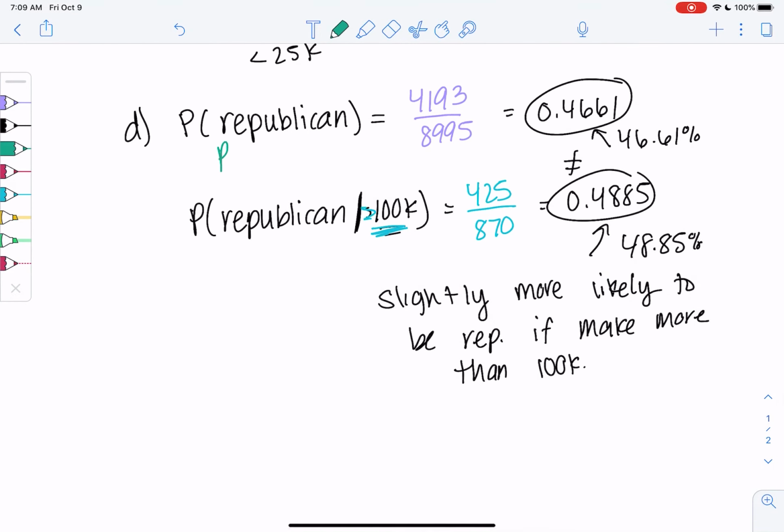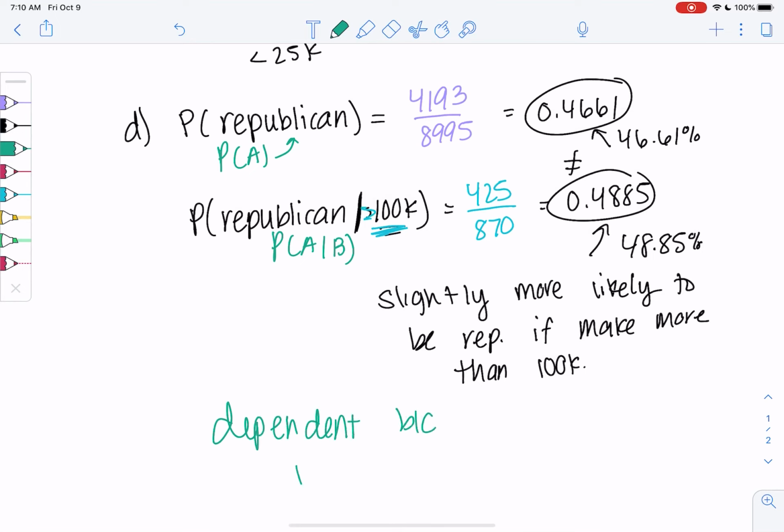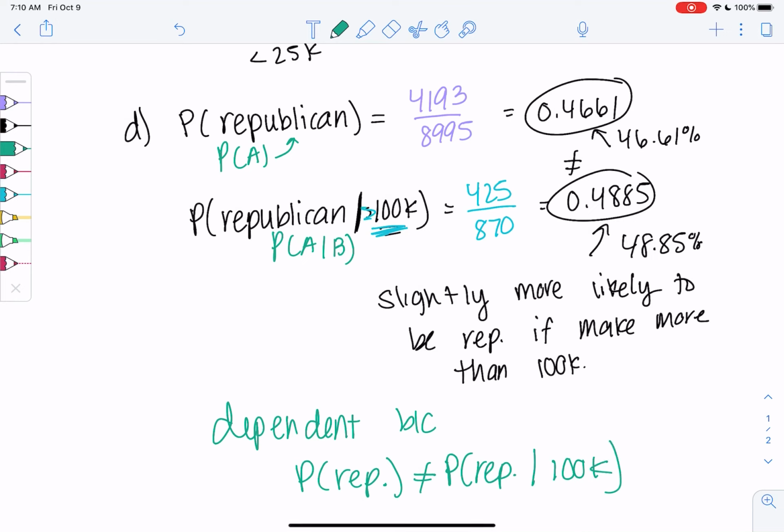So this is P of A in terms of formulas, and this is P of A given B. So I'll say dependent, just to repeat it, because probability of Republican does not equal probability of Republican given 100K. So that given has changed the probability, and that's what makes them have an effect on each other.